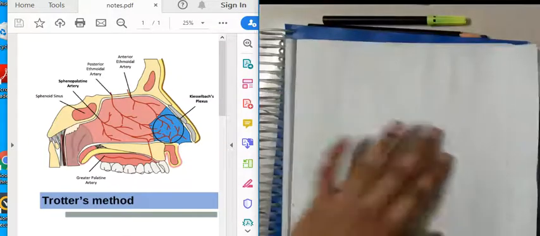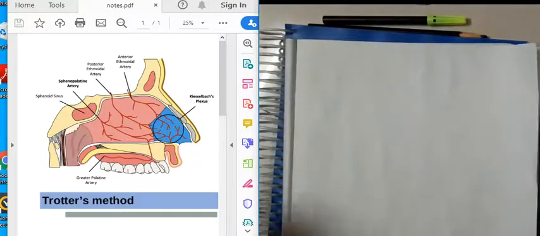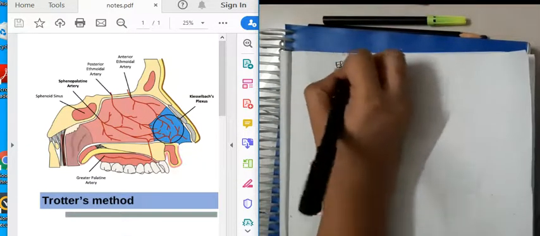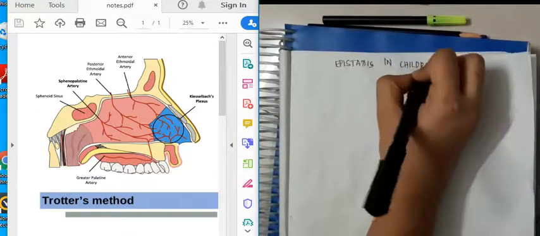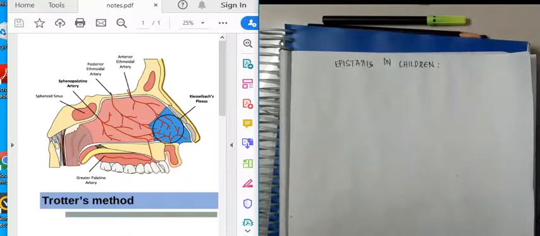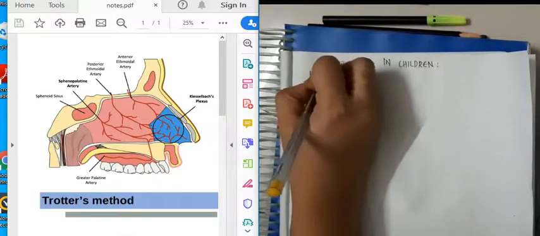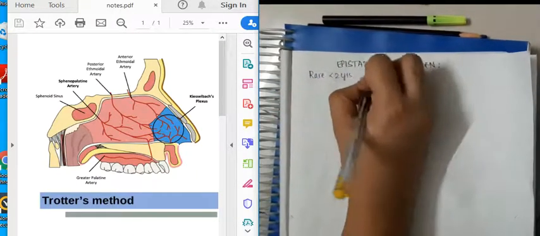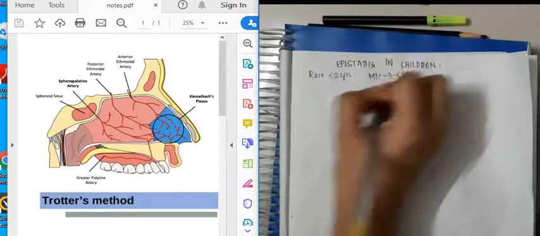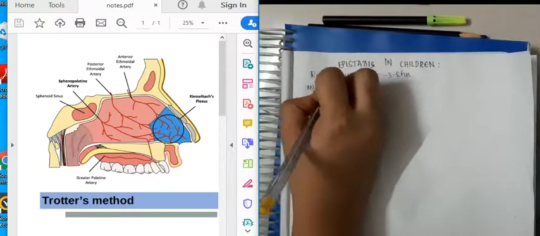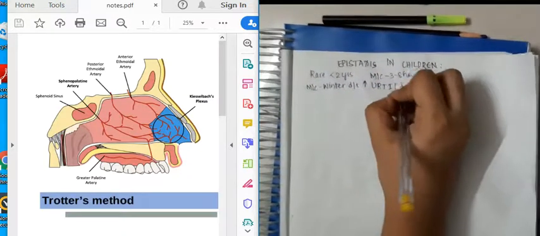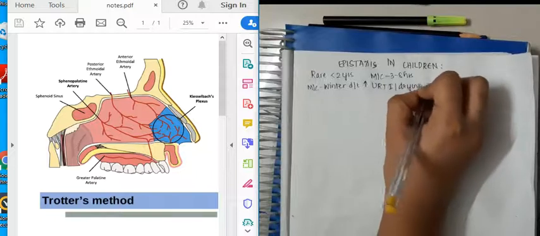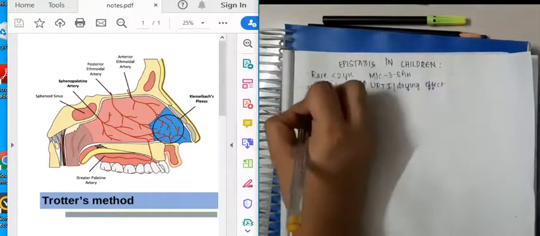So now let us first learn about epistaxis in children. We will learn about epistaxis in children and adults also. In epistaxis in children, there are many one-liners to remember. Epistaxis is rare in children less than 2 years of age. It is most common between 3 to 8 years. This epistaxis is most common in winter due to increased upper respiratory tract infection or drying effect.